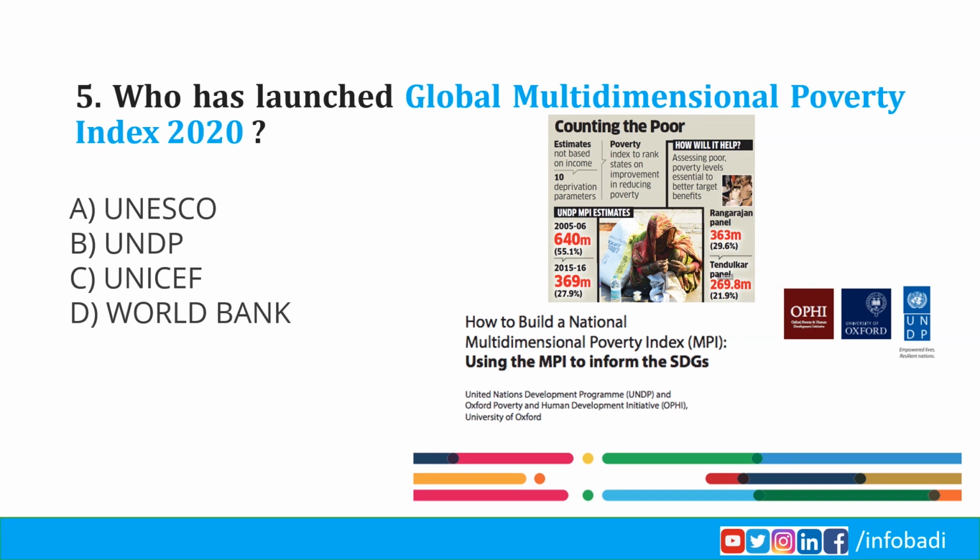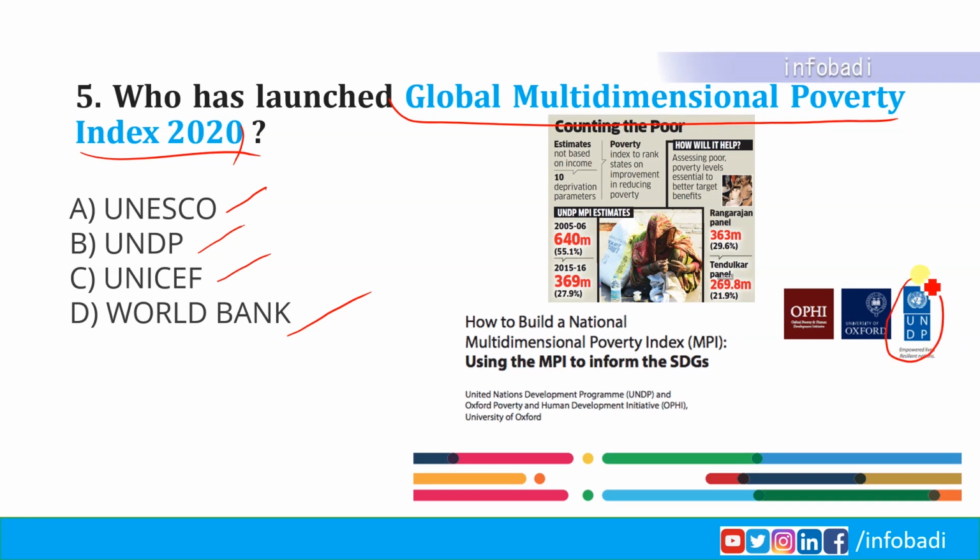Next. Who has launched Global Multidimensional Poverty Index 2020? UNESCO, UNDP, UNICEF, World Bank. Global Multidimensional Poverty Index 2020 was released by the United Nations Development Programme, that is UNDP, and the Oxford Poverty and Human Development Initiative, OPHI.